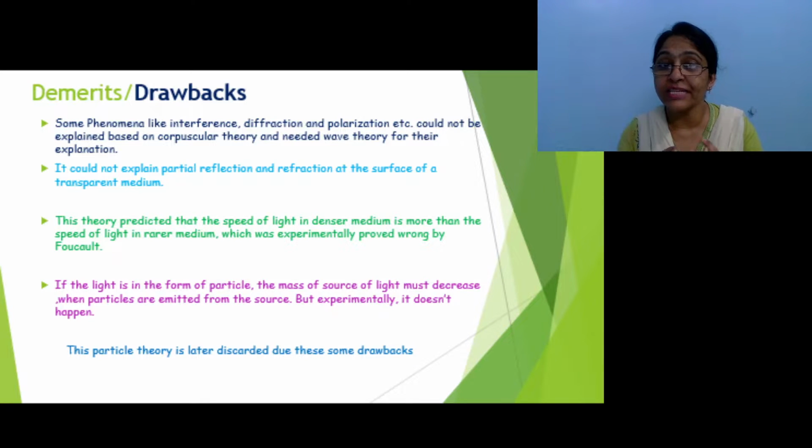Next, it could not explain partial reflection and partial refraction at the surface of a transparent medium. To understand this in more detail, we will see here.